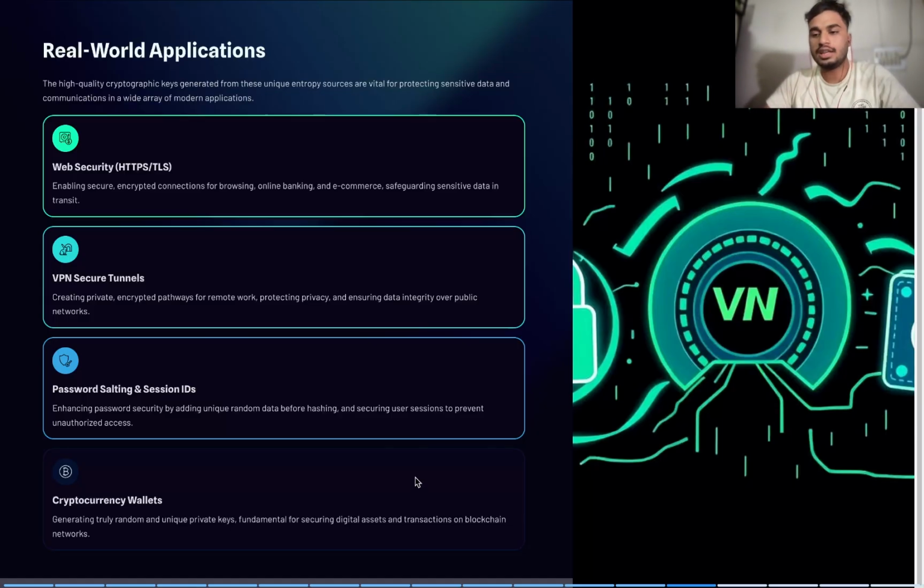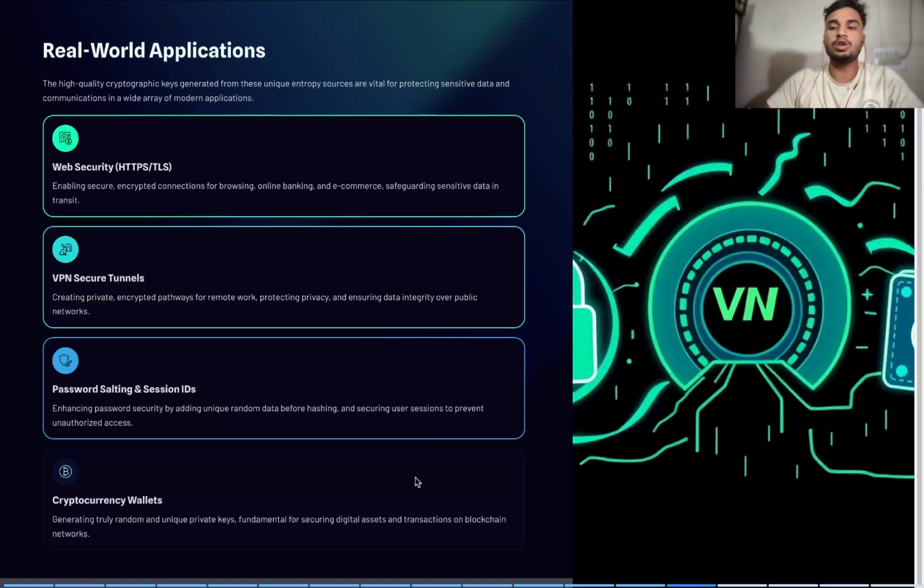And also next we see VPN secure tunnels. These secure tunnels are mostly used to protect privacy and ensure data integrity over public networks. So these keys are so secure that if I'm using the VPN, not even the company providing me the VPN should know the key. So it should be so random, it should be so chaotic, and it should not follow any pattern so that I could decode it.